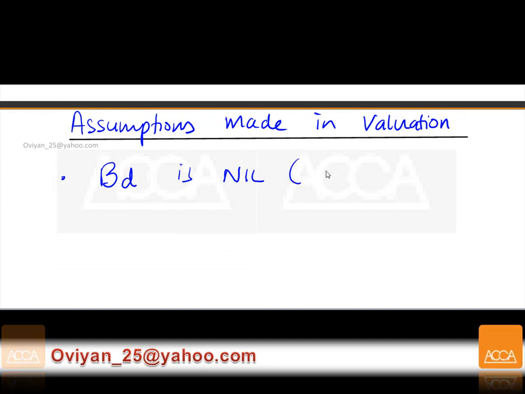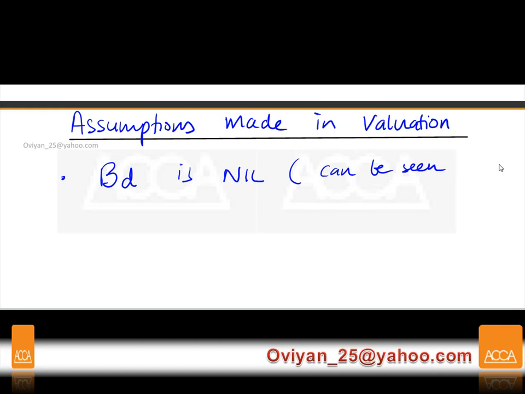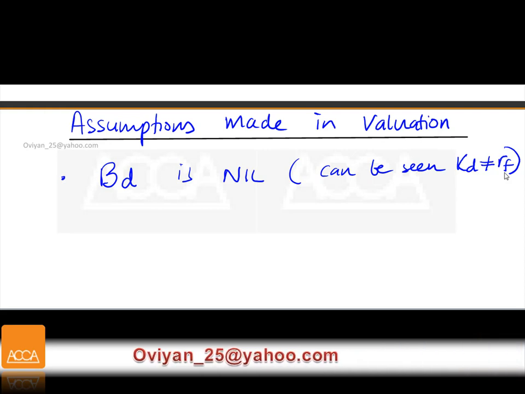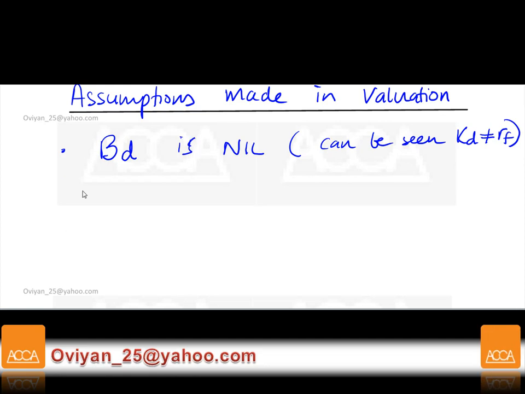We are told that KD at the moment is not equal to RF. What was your KD? 4.55. What is your RF? 2%. So it's not going to be nil. There will be some default risk here, which will have a beta debt. But anyway, we assume in this question it's nil.